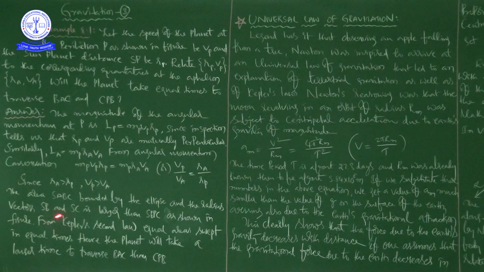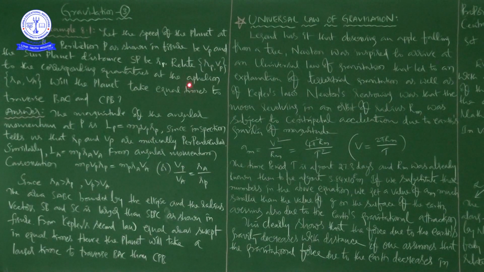Since RA is greater than RP, VP is greater than VA. So he is saying this information mathematically, right? When we have this relation, and RA is greater than RP, automatically you can say VP is greater than VA. So what is VP, what is VA, we know.